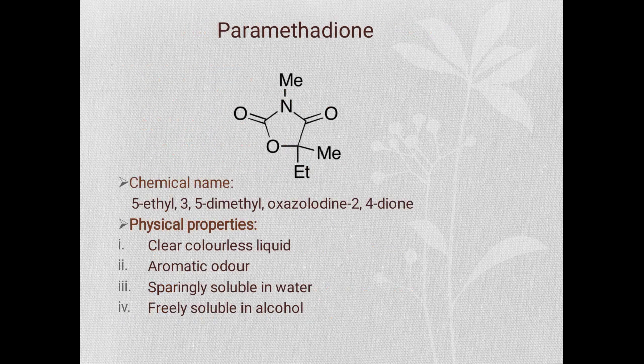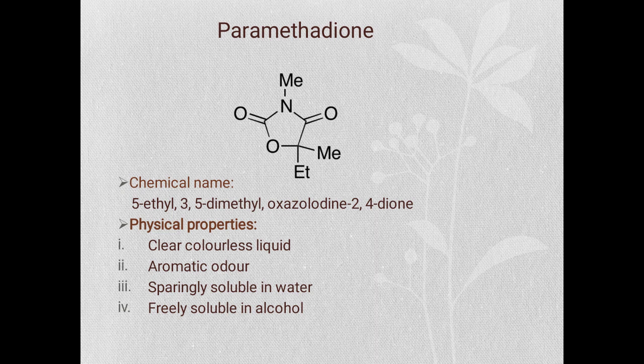Next drug is paramethadione. Chemical name of paramethadione is 5-ethyl 3,5-dimethyl oxazolidine 2,4 dione. Here the structure also has oxazolidine 2,4 dione as a heterocyclic ring, and the ethyl and methyl groups are present at 5th and 3rd and 5th positions respectively.